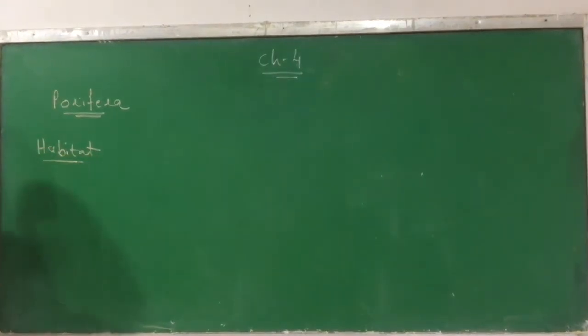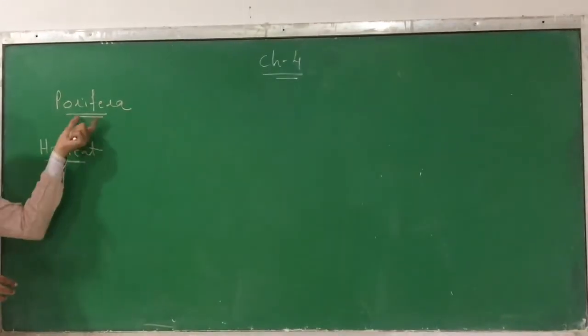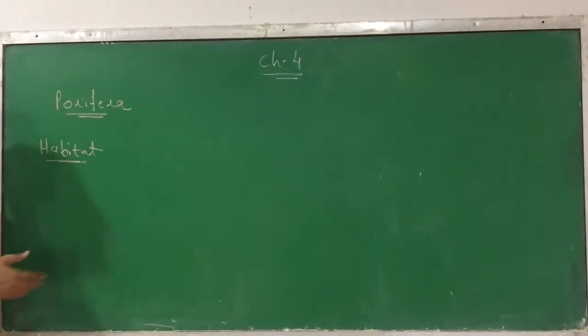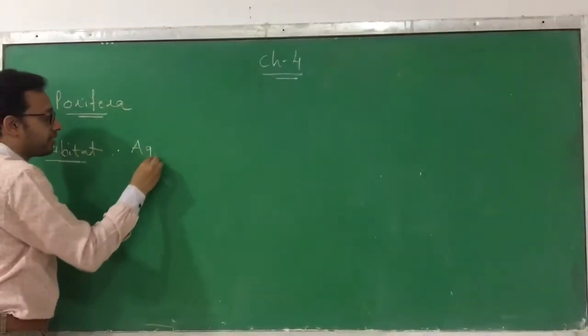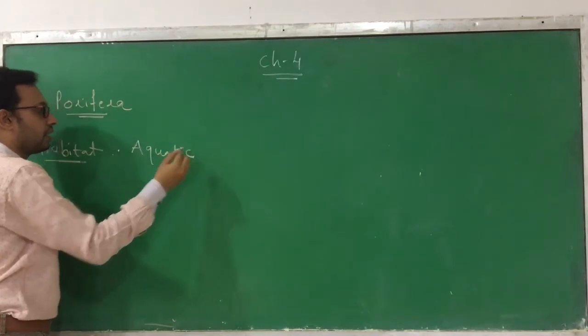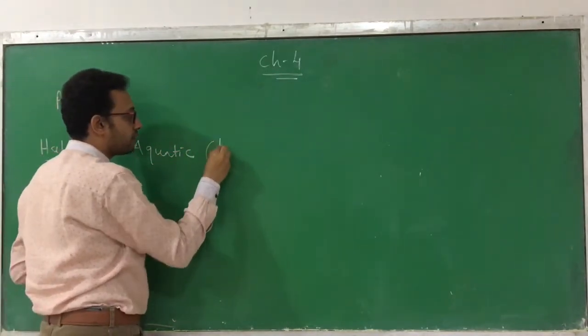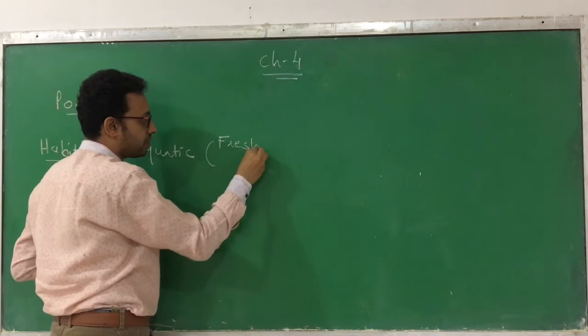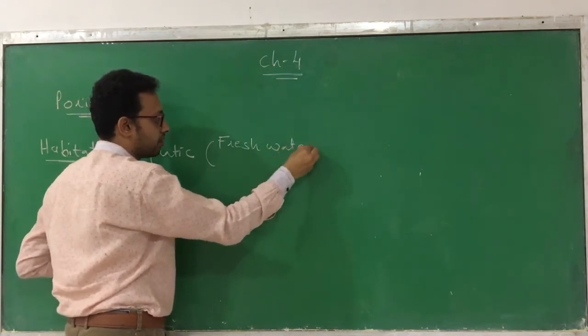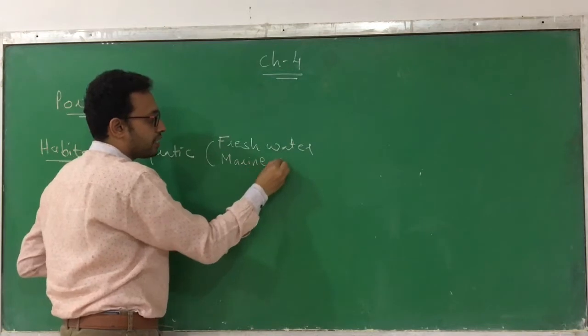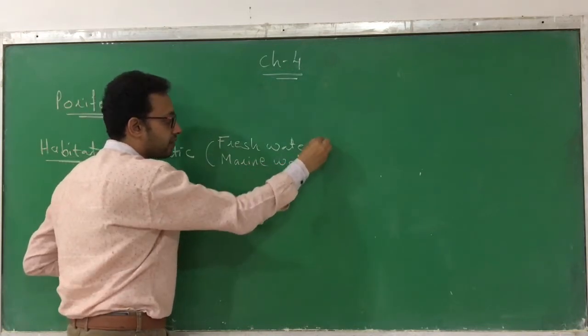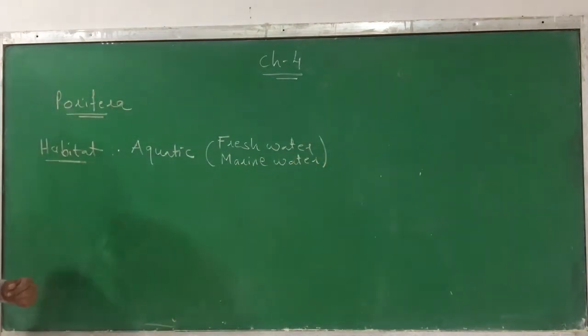Where can the animals which fall under the phylum Porifera be found? These animals are mostly aquatic. They can be found in both kinds of water: fresh water and marine water.